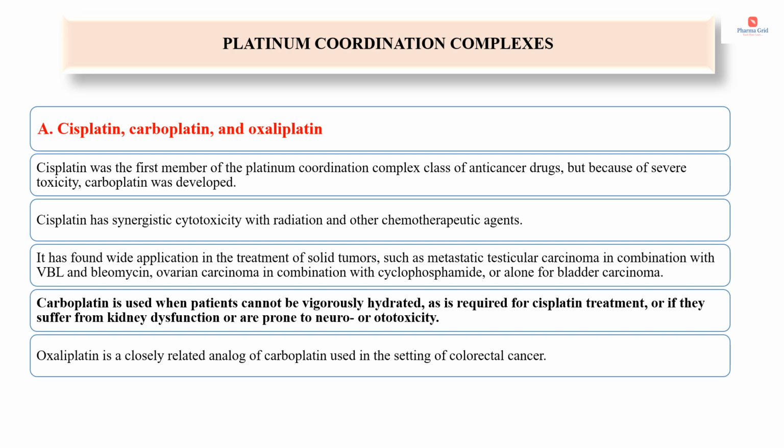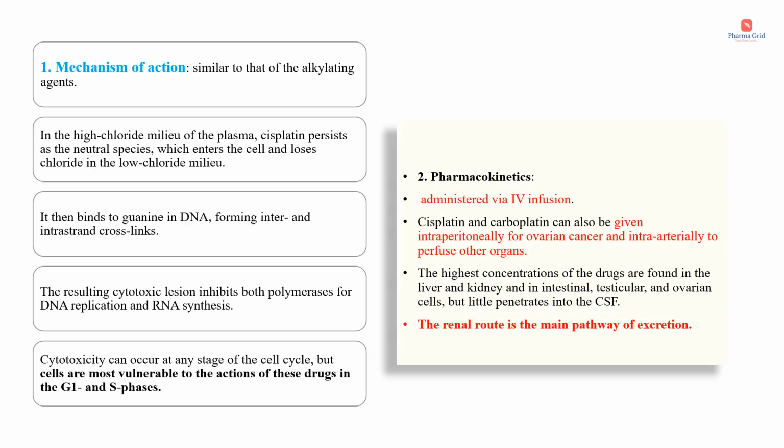Carboplatin is used when patients cannot be vigorously hydrated as is required for cisplatin treatment, or if they suffer from kidney dysfunction or are prone to neuro or ototoxicity. Oxaliplatin is a closely related analog of carboplatin used in the setting of colorectal cancer. The mechanism of action of these platins is similar to that of alkylating agents.